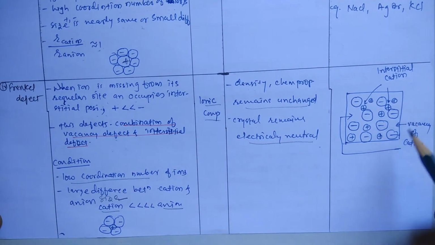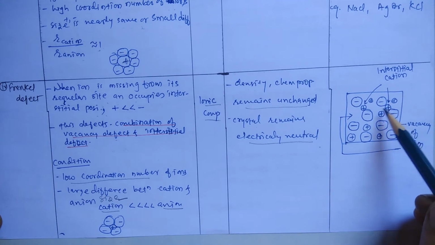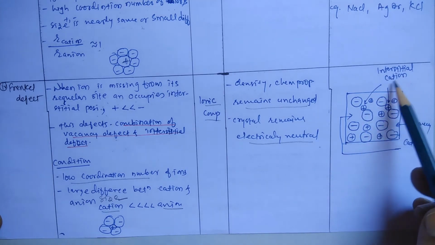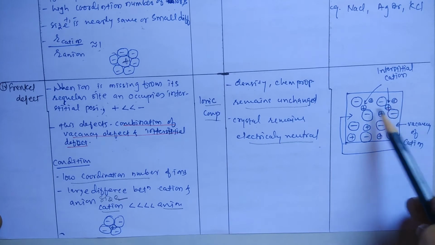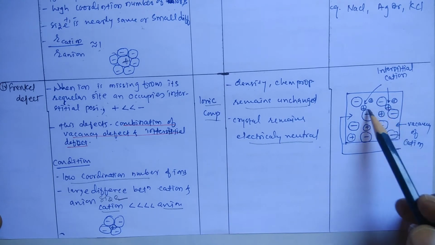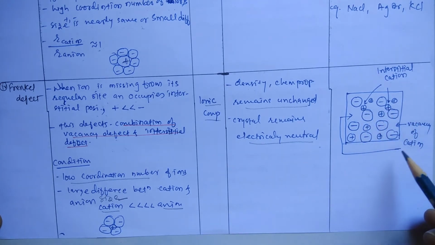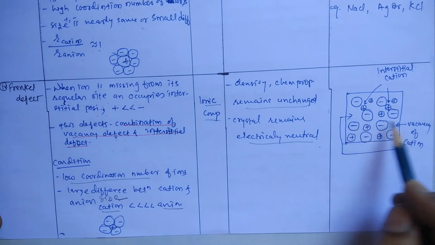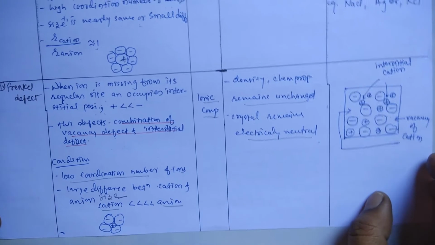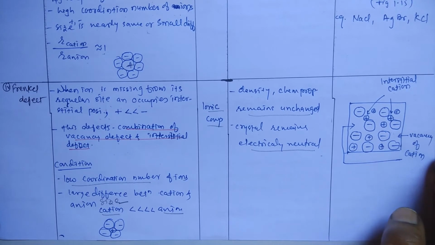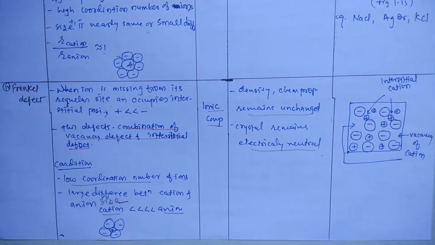Here see this: these positive charges are the interstitial cations, they occupy the interstitial site, creating the vacancies. So these are the Schottky and Frenkel defects, third and fourth.